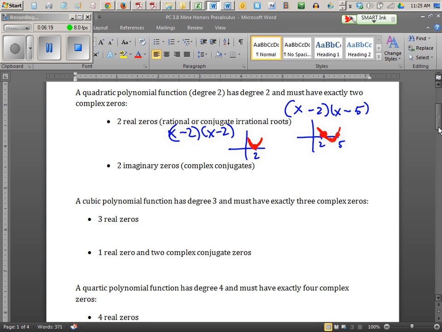Now, let me ask you a question. How many x-intercepts do you see with your eyes in this newest picture? One. But how many real solutions are there to the problem? Technically 2. They just happen to be the same number. 2 and 2. There's still 2 answers. They just happen to be the same root. So we would still say that this is a 2 real 0 situation.